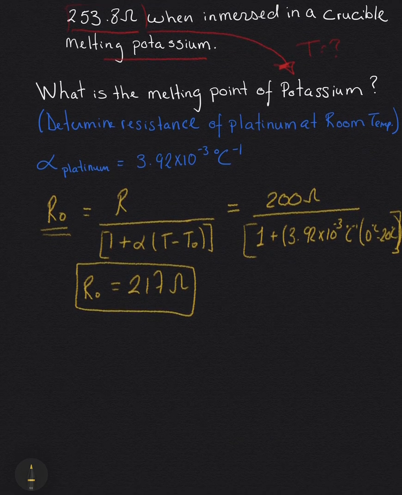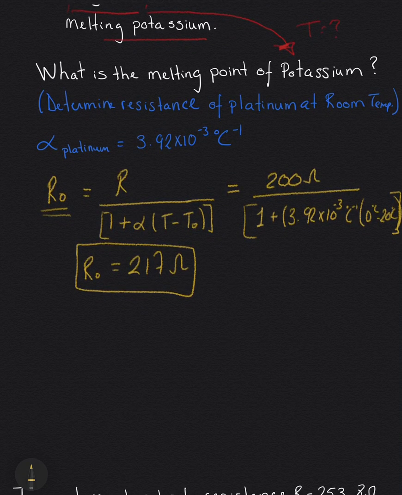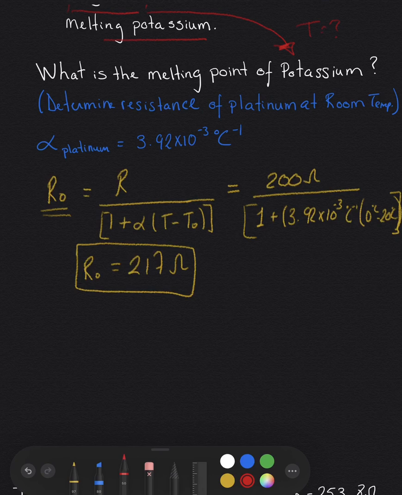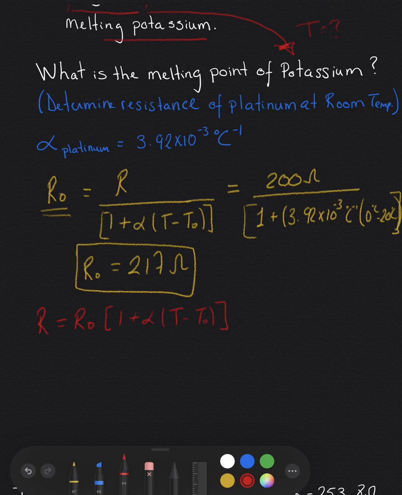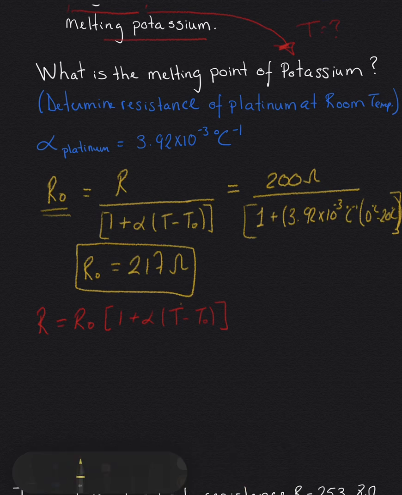Okay. Alright, so with this R naught, then we can go back and solve for the temperature. Again, try to do this at your own pace. But what we're going to do is we're going to solve for T. So I'll remind you here that we have R, which is the resistance, is equal to R naught times 1 plus alpha T minus T naught. So here we're going to solve for this temperature because we have a reference temperature.